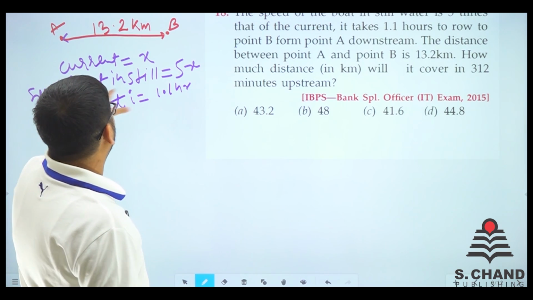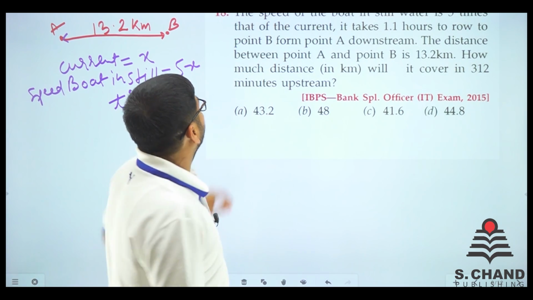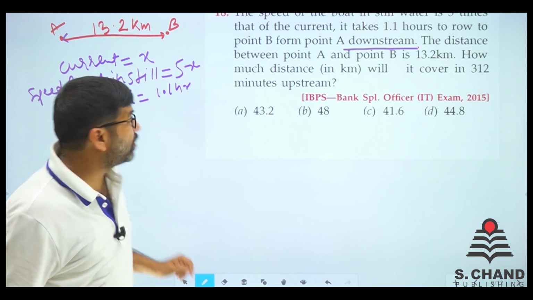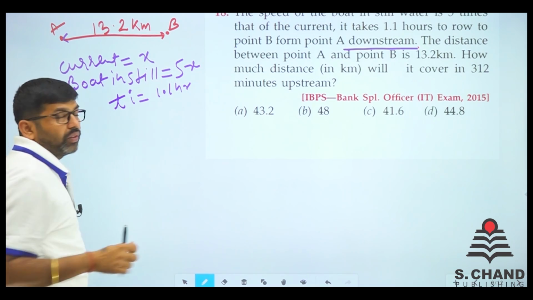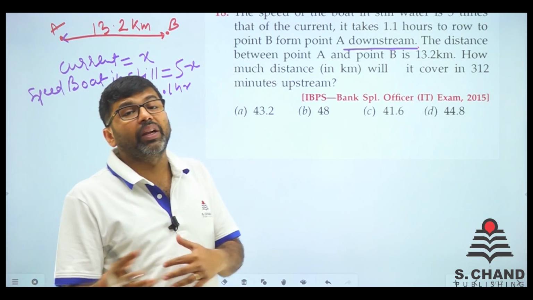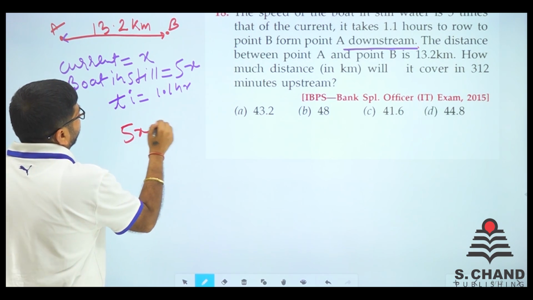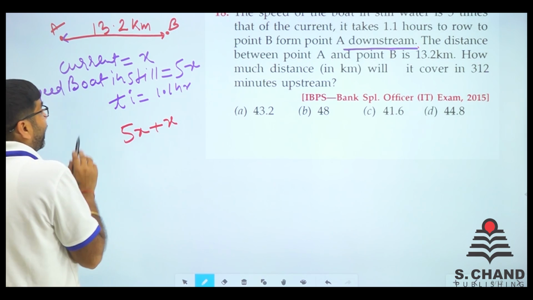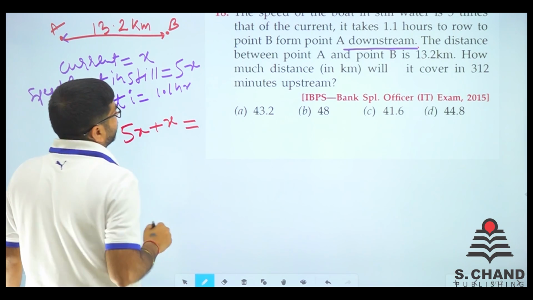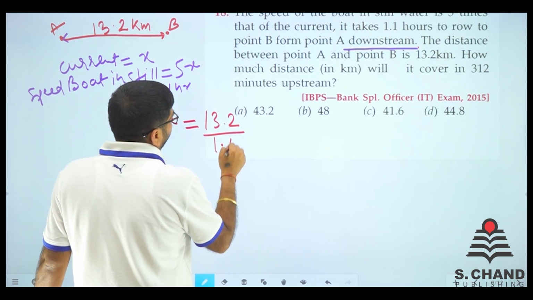So the speed of the boat in still water is 5x, and the current is x. So when it goes downstream, we need to add these two, because when it goes downstream, the speed of the boat in still water and the current speed are both added. It is going downstream, so we'll do a simple thing: 5x plus x becomes 6x. Speed is equal to distance upon time. So 6x is equal to distance 13.2 upon time, that is 1.1.